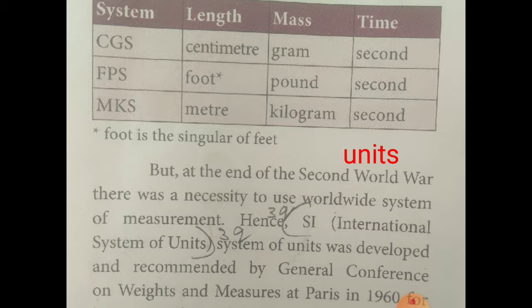It was developed by the General Conference on Weights and Measures at Paris in 1960 for international usage. So after that, all over the world, we are using the meter as a standard quantity. If we increase the length, we use the kilometer, or to decrease the length, we use the centimeter or millimeter.